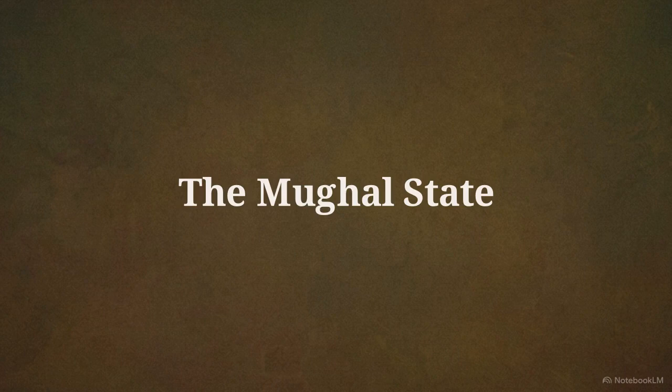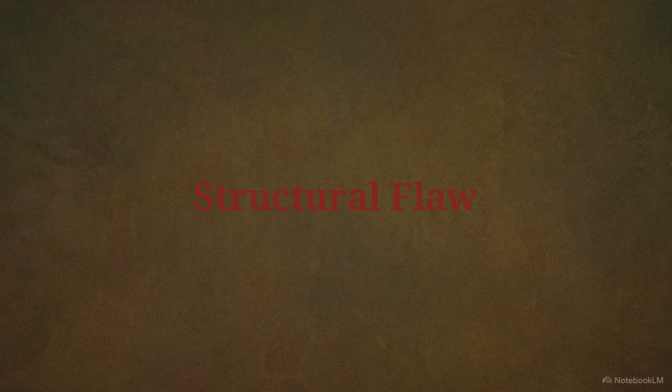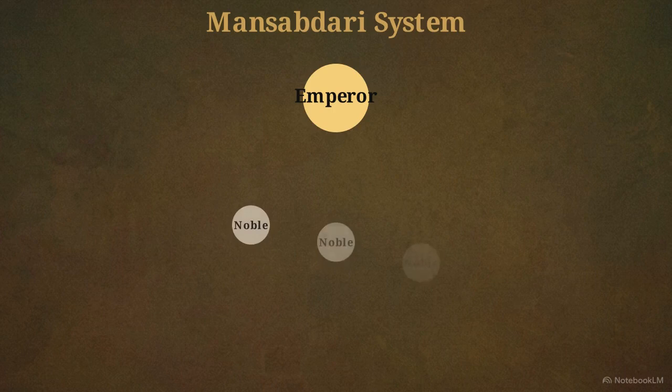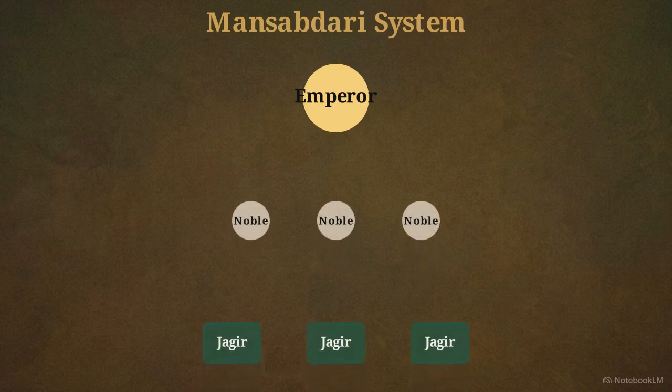The Mughal state fell because a structural flaw in its economic algorithm caused it to completely hollow itself out from the inside. To understand how an empire goes bankrupt, we have to look at its engine, a structure known as the Mansabdari system. The emperor sat at the top, handing out parcels of land, called jagirs, to a class of elite nobles. These nobles, or mansabdars, collected tax revenue from their assigned lands. In exchange, they used that money to maintain specific quotas of cavalry and troops, ready to fight for the emperor at a moment's notice. For decades, this created a balanced administrative loop.